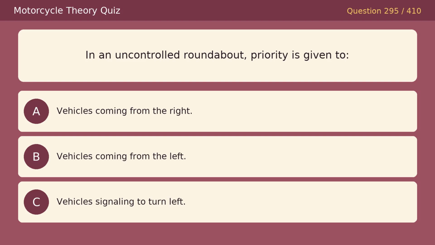In an uncontrolled roundabout, priority is given to, option A, vehicles coming from the right. Option B, vehicles coming from the left. Option C, vehicles signaling to turn left. The correct answer is B, vehicles coming from the left.